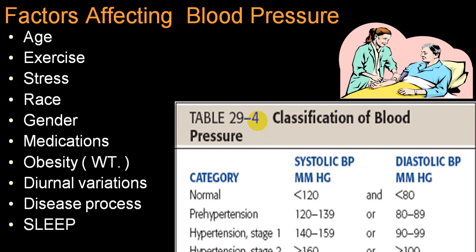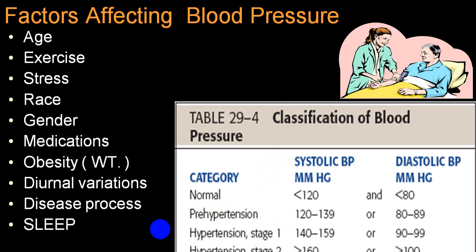A sick person will always have a little low blood pressure. During sleep, the blood pressure will be a little less as compared to when the person is awake. Depending upon the blood pressure record, I am not going into detail at present. We classify them into normal blood pressure, pre-hypertensive, stage 1 and stage 2 hypertensive. We'll be discussing this when we discuss the topic on hypertension. So these are the 4 categories which are being classified at present.